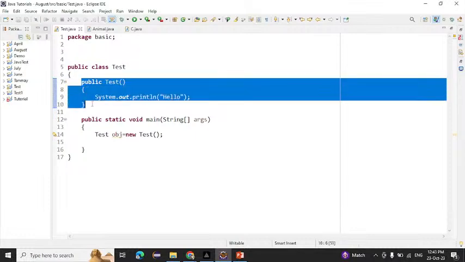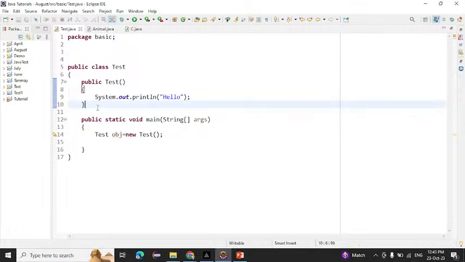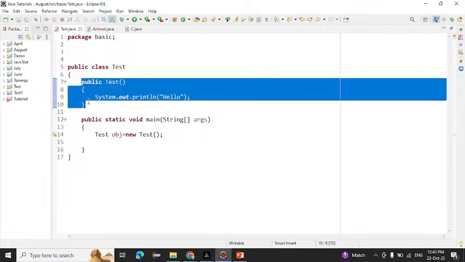So if I ask you which type of constructor is this one? No argument. So why are we calling this a no argument constructor? Because it is not created by the compiler, right?